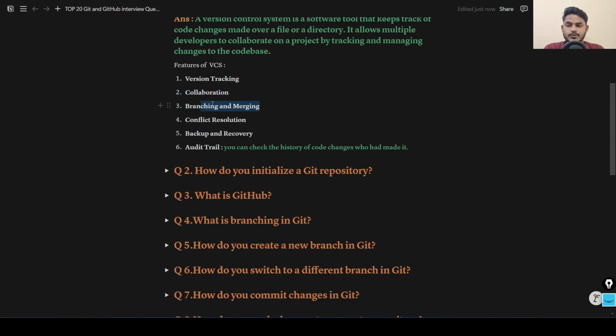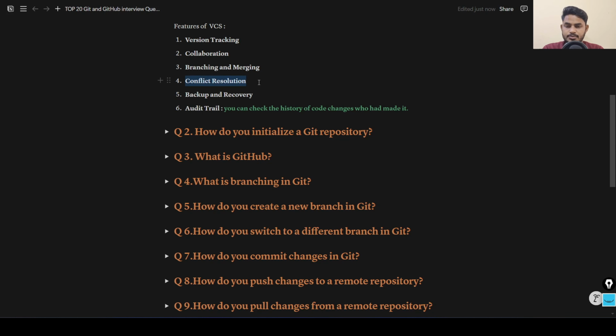Branching and merging. It offers the branching and merging feature. With that, you do not change the main branch of your project that is running directly. You create another feature branch from the main branch, then develop the code and merge it to the main branch. Then we have conflict resolution. Conflict resolution means suppose two developers modify the same line of code, then a conflict occurs. They need to discuss and identify which code is correct. This is known as conflict resolution.